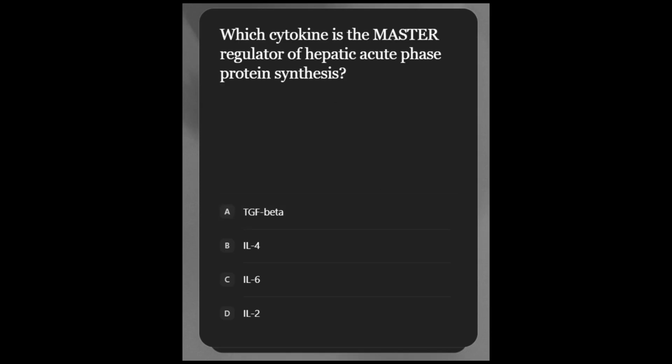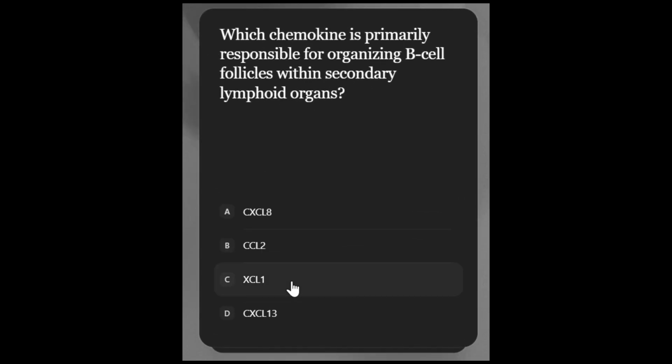Next question: which cytokine is the master regulator of hepatic acute phase protein synthesis? IL-6. It triggers production of CRP, fibrinogen, serum amyloid A, ferritin, etc. It is produced by macrophages and endothelial cells during inflammation.